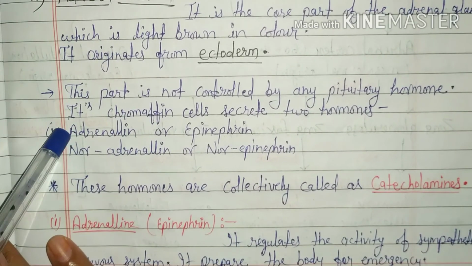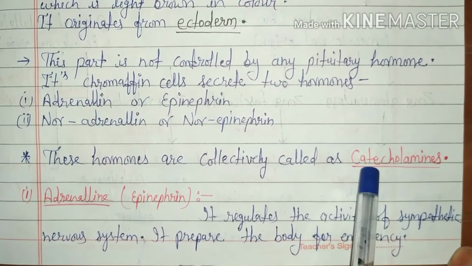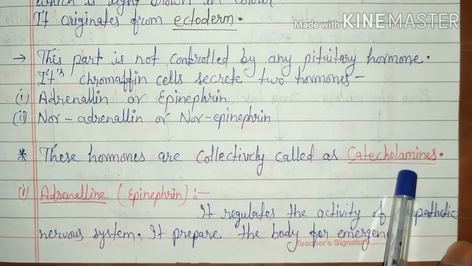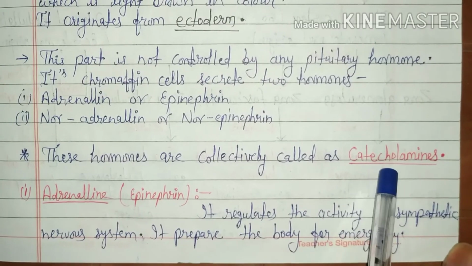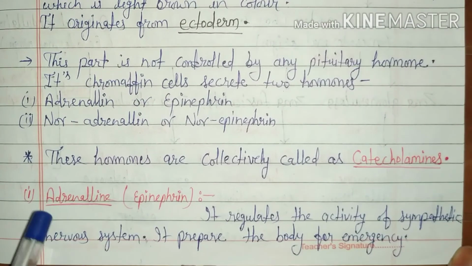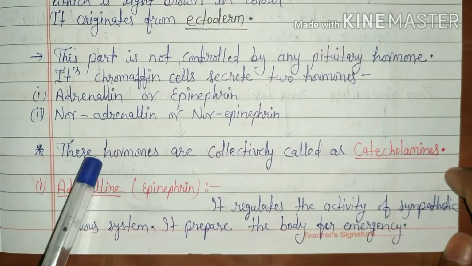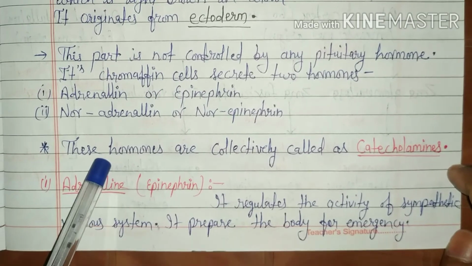Both adrenaline and noradrenaline hormones are collectively called catecholamines, because these are derived from amino acids. So, these are called amino acid derivatives.